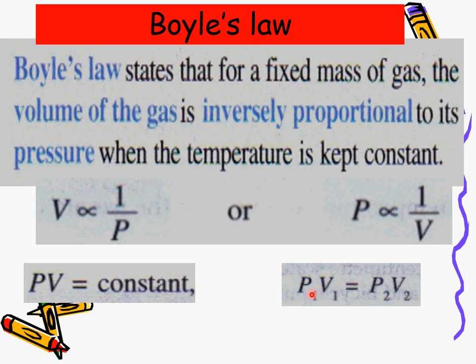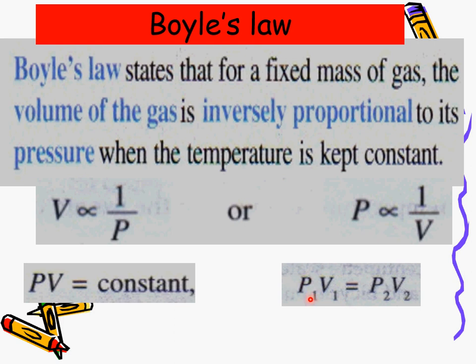The same goes for the pressure. The pressure of the gas on the left and right sides of this equation must have the same unit. It can be in Pascal: if P1 is in Pascal, P2 is also in Pascal. If P1 is in kilopascal, make sure P2 is also in kilopascal. If they are not the same, or if they give you a prefix, make sure you change the prefix.